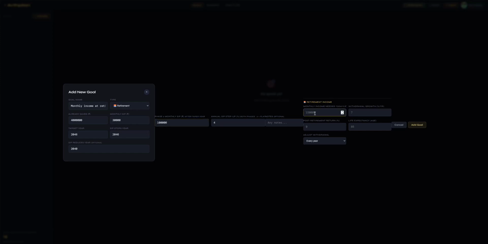Now let's decide what is the monthly income that you need today. Assuming you're 35, you're already married, you have a decent sense of what your income might look like and what your expenses are. So based on your current expenses, say if we say that our current expenses are close to say 1 lakh rupees or maybe 80,000 rupees a month,